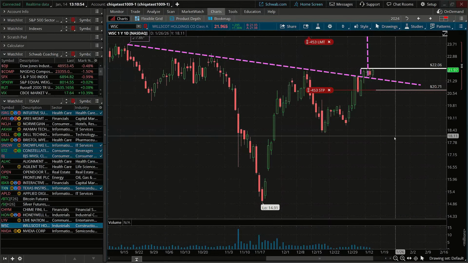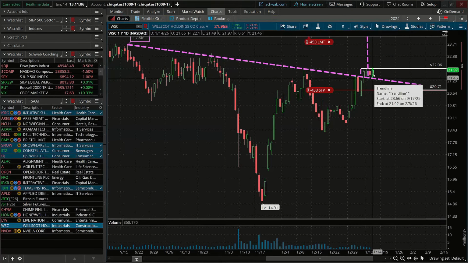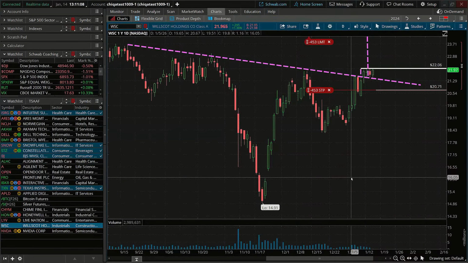I guess if we were going to be a true technician here, we wouldn't necessarily call this a bullish engulfing since it's not actually occurring at a low. But it is looking like an engulfing candlestick here, and it is occurring at that former level of support. So it's still kind of holding that breakout there. So wanted to make a couple comments there. Yeah, let's go back to HON.